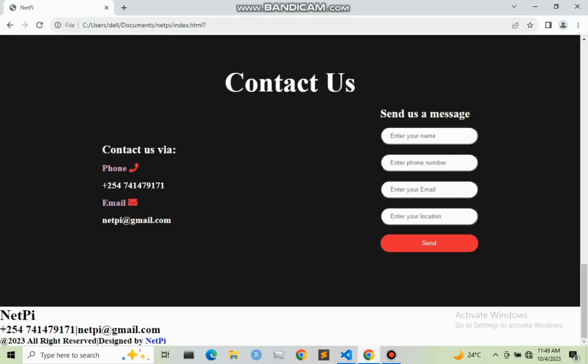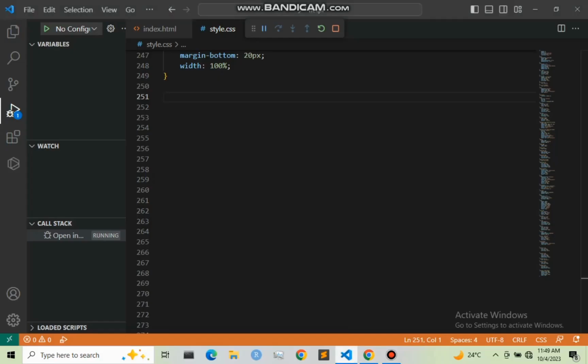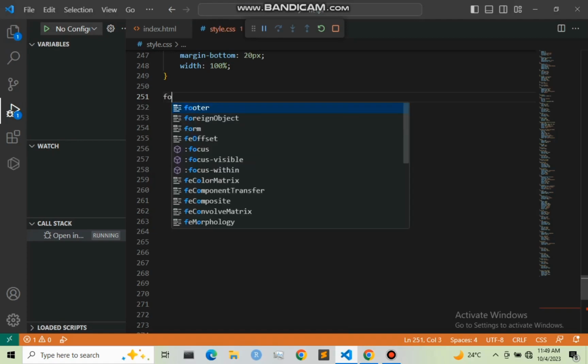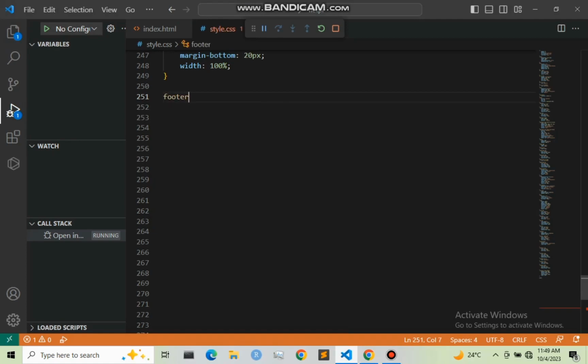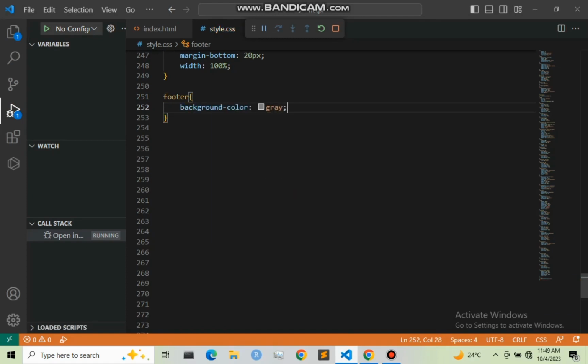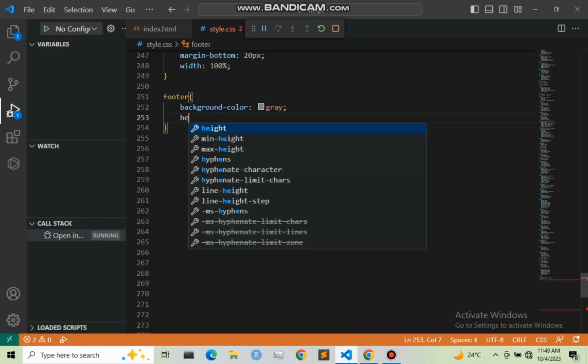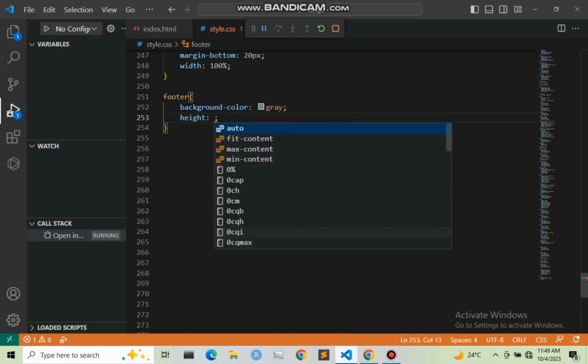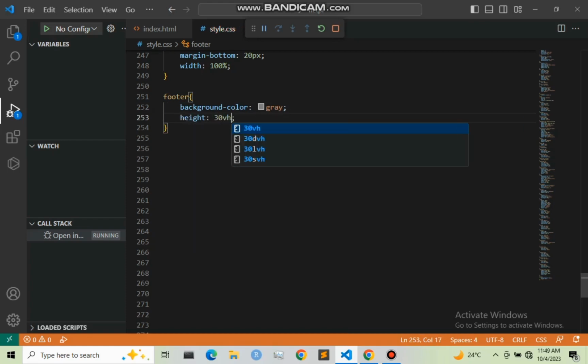So we have here our footer. So let us now style it, that is footer. I'm going to give it a background color of gray, and also I'm going to create a height for it. That height will be 30 VH, and also all the items I want to be center.